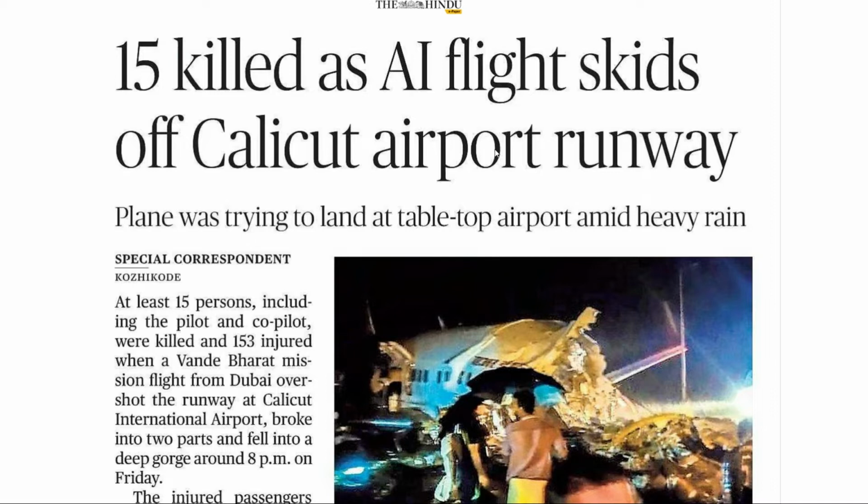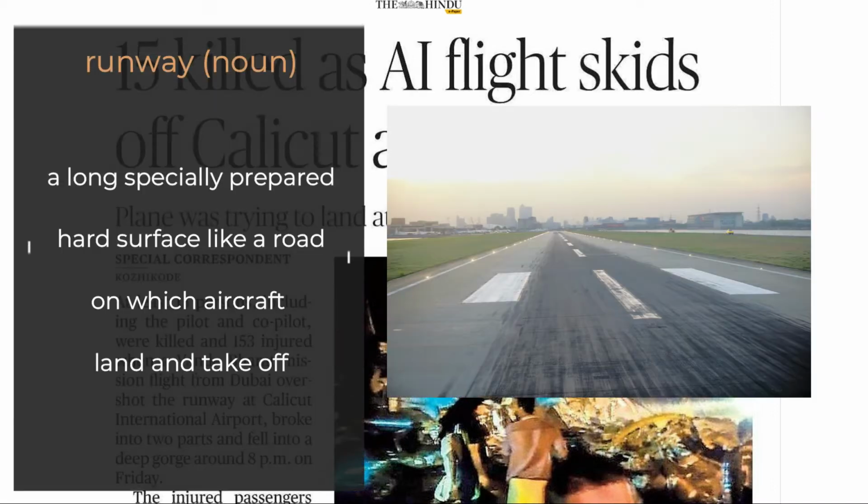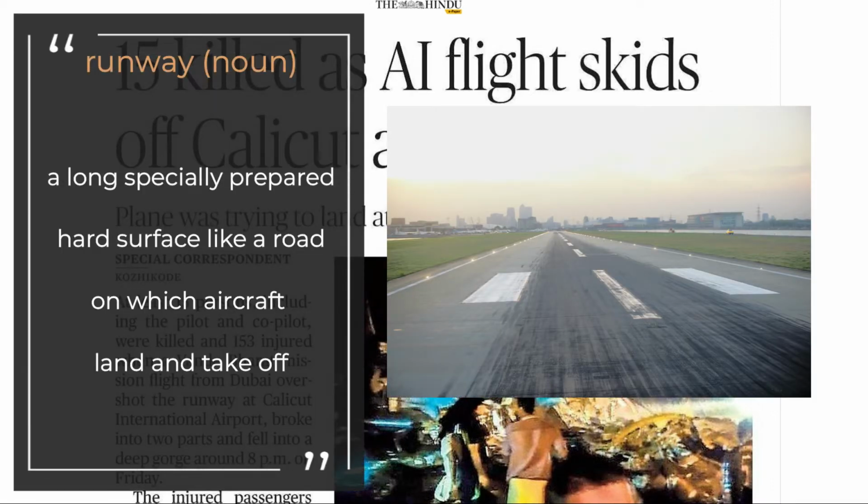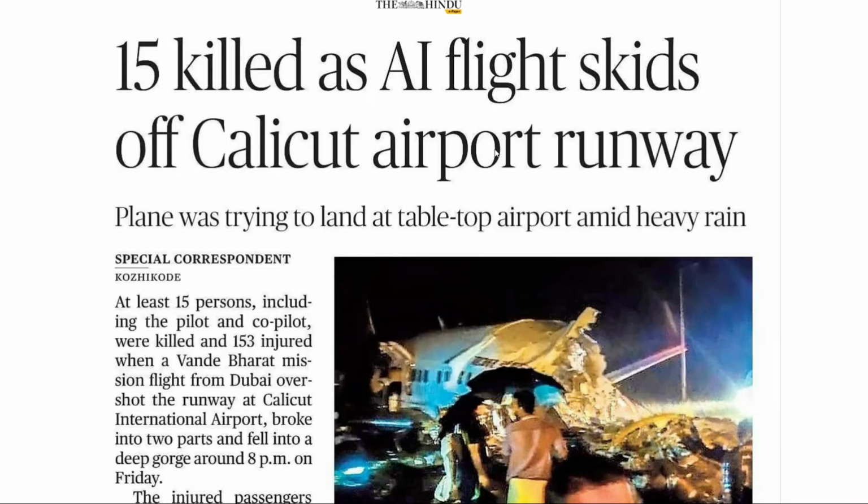Let's look at the word runway now. A runway is a long, specially prepared hard surface like a road on which aircraft land and take off. Aeroplanes land and take off. They move away from there. And let's look at this line here. Plane was trying to land at Tabletop Airport amid heavy rain.